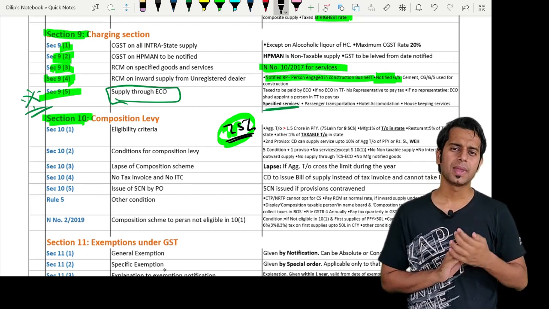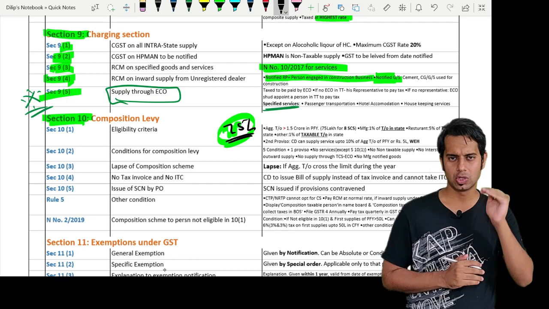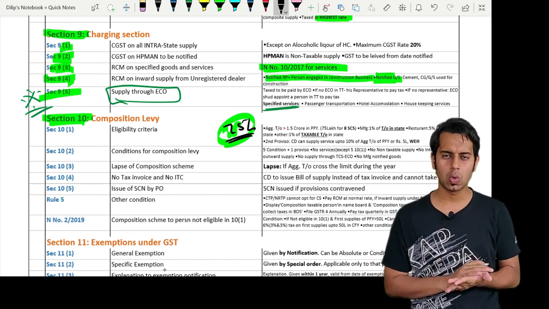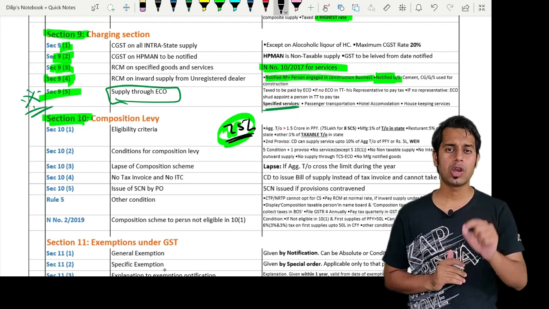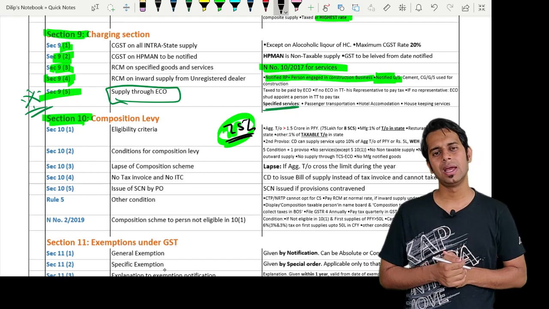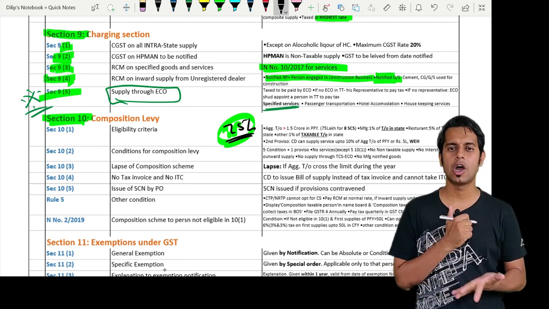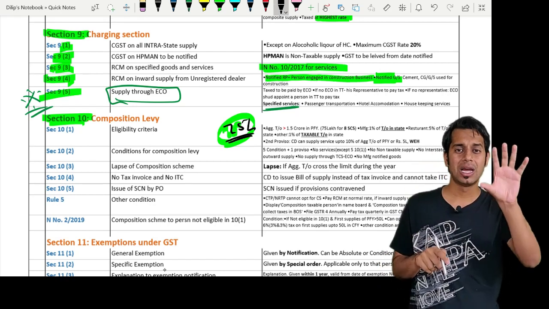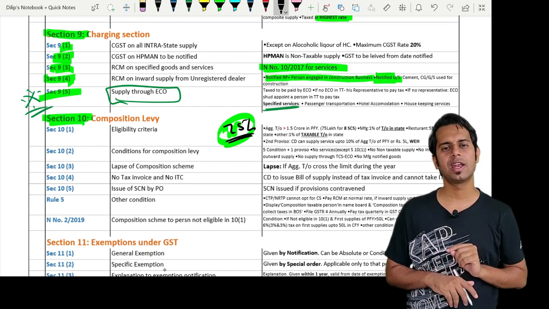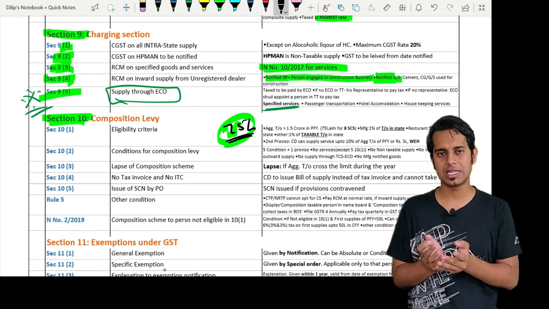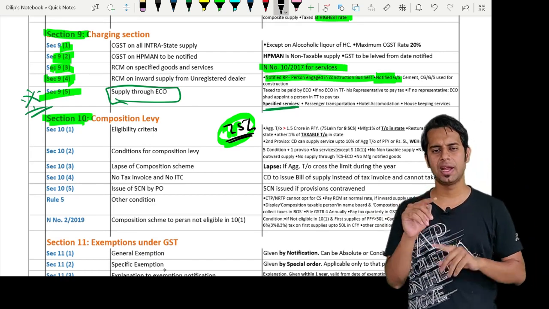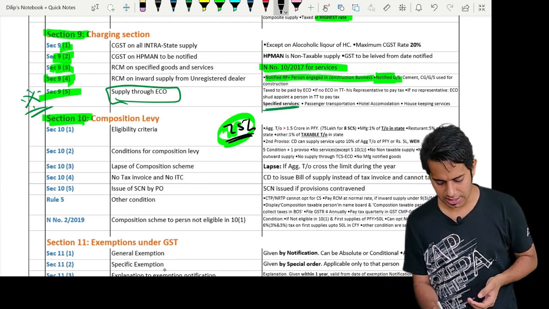Okay, sir. Then there are 2 provisos. Proviso number 1 says that this limit of 1.5 crores can be increased up to 2 crores, and proviso number 2 says that if you are a person who is eligible to pay tax under section 10, then you can supply services. How much services can you supply, sir? 10% of aggregate turnover in the preceding financial year, or rupees 5 lakhs, whichever is higher.